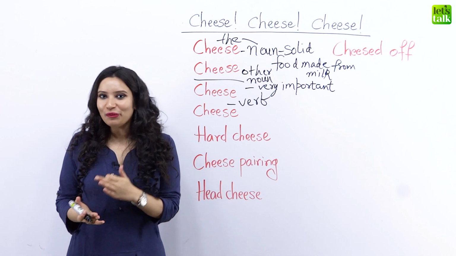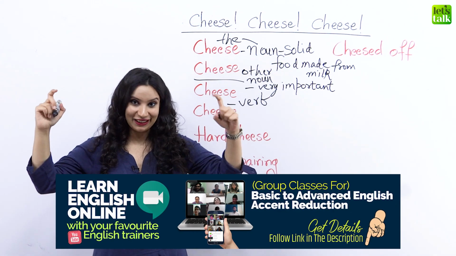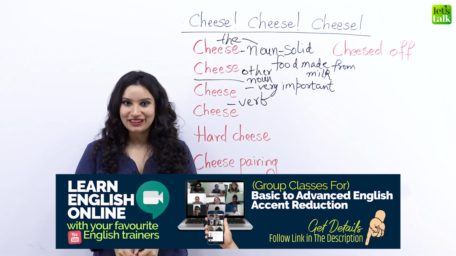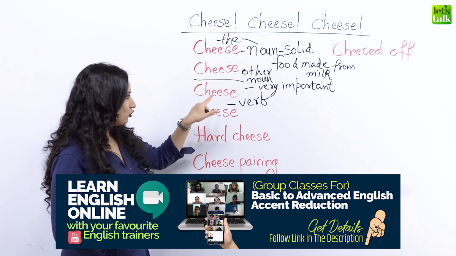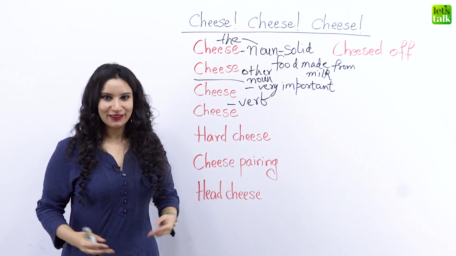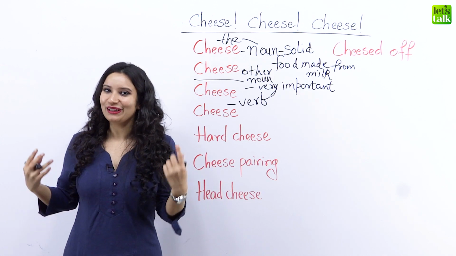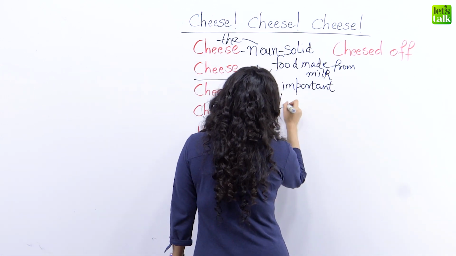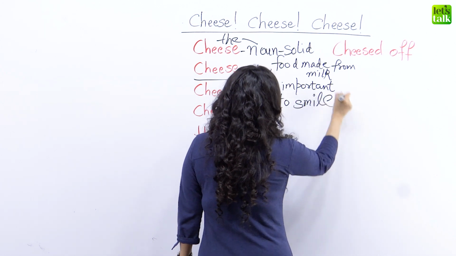This is a common word that photographers use to get you to smile if they're clicking a picture. So whenever you're clicking a picture, next time say cheese so that you can smile widely. So cheese can be used as a verb to ask someone to smile. You could say, hey, give me a cheese, which means give me a nice smile for this picture.